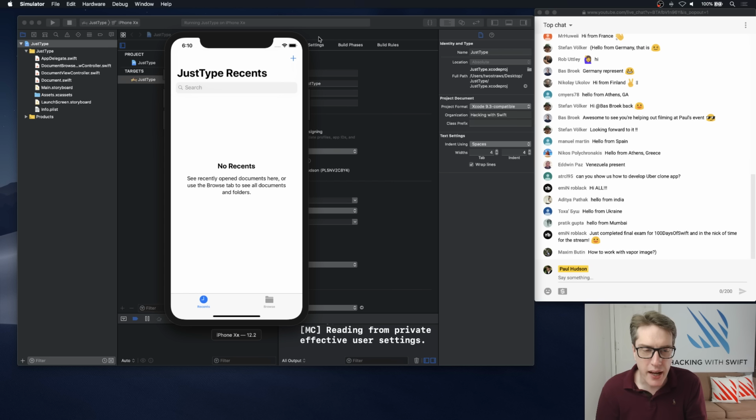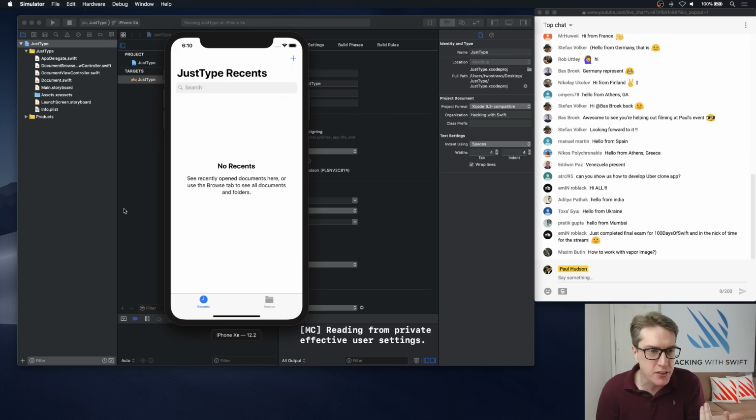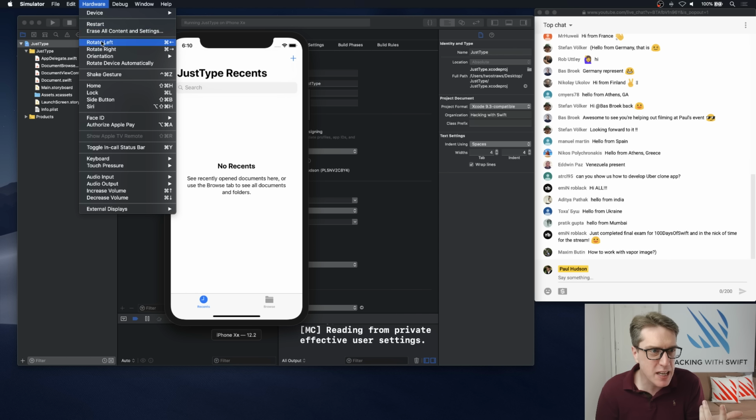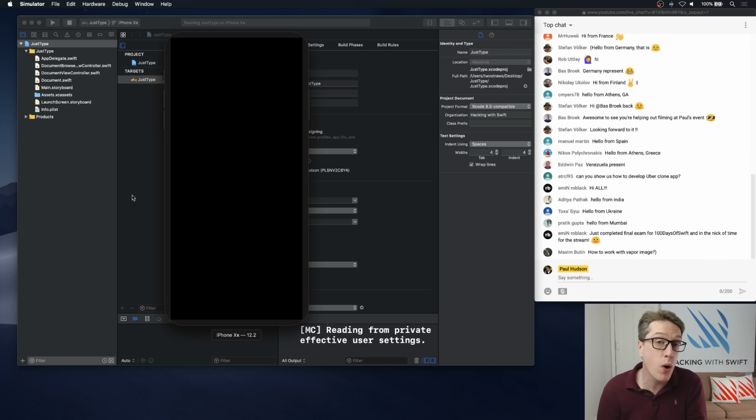Boom. Okay, so you can see we have this nice iOS 11 style big navigation bar, a search box, a plus button, recents and browse. We get quite a lot free of charge, right? It's actually pretty good. I'll go ahead and reset my simulator so it's completely clear. But you'll see that basically, you'll see the full UI by default.